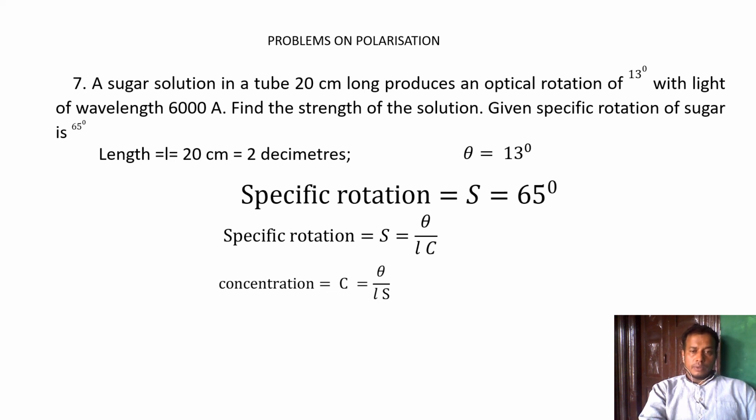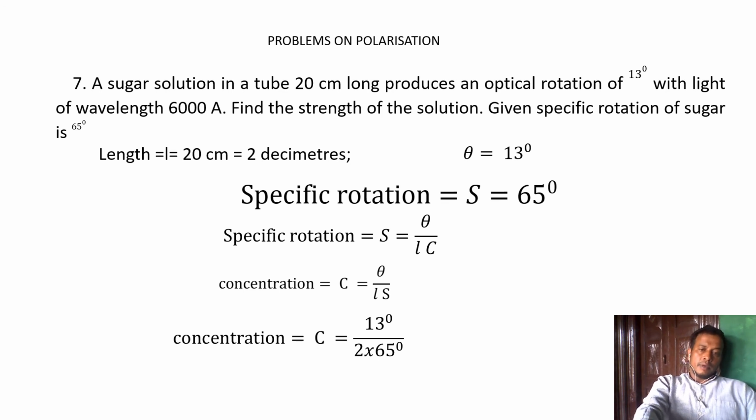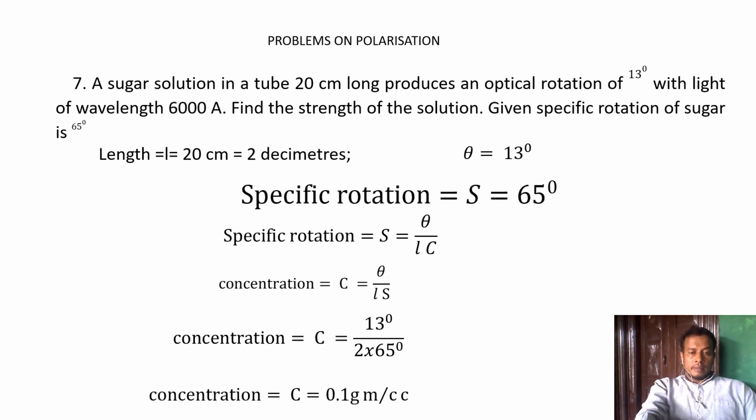Put in the values: theta is 13 degree, L is 2 decimeter, S is 65 degree. This gives 0.1 gram per cc as the concentration of the given solution. This is the strength of the solution: 0.1 gram per cc.